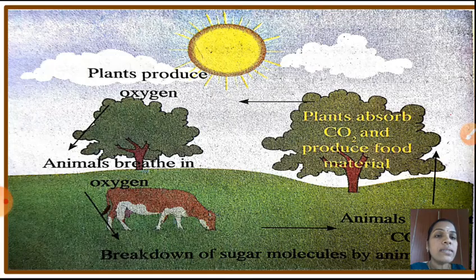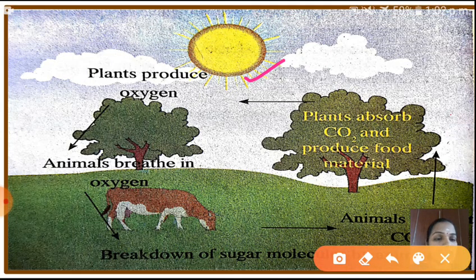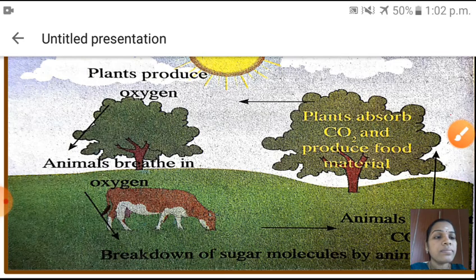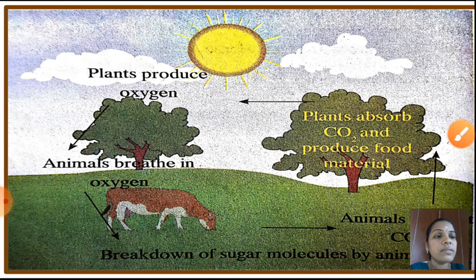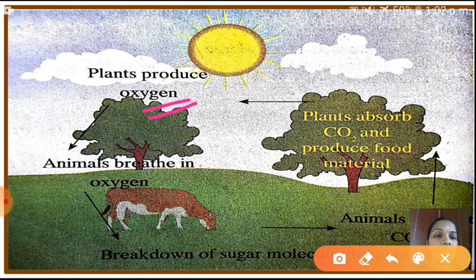Okay, so children, say here, this is the sun. This is the picture of what? Diagram of oxygen cycle. Okay, that sun, and here, plants produce oxygen. In which process? Plants produce oxygen with the help of the photosynthesis process. Okay, so who will take this oxygen? Animals will breathe that oxygen. During the breathing, animals are using this oxygen.